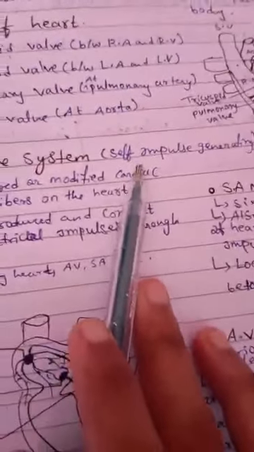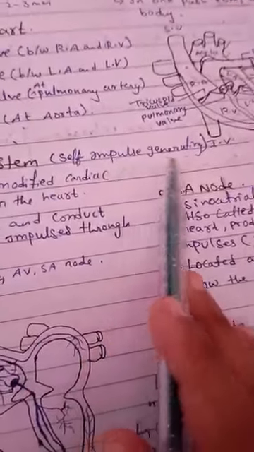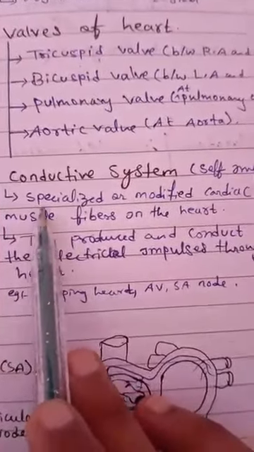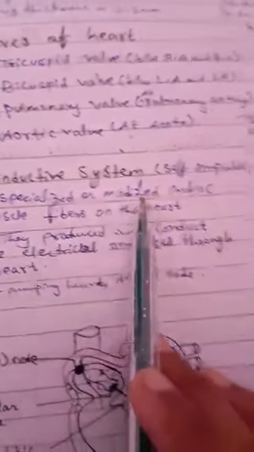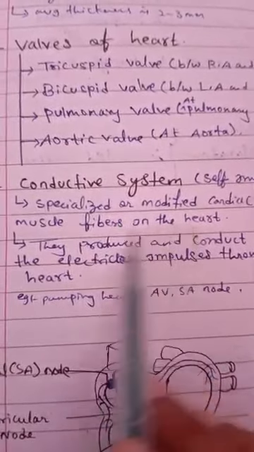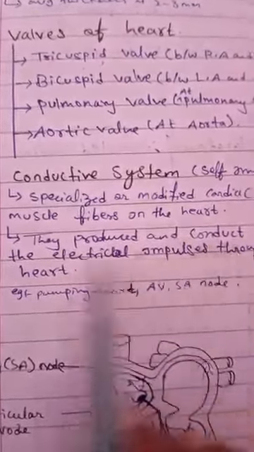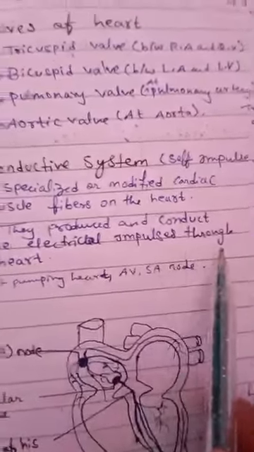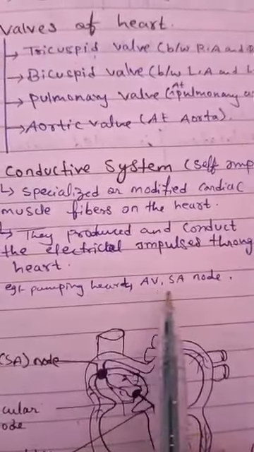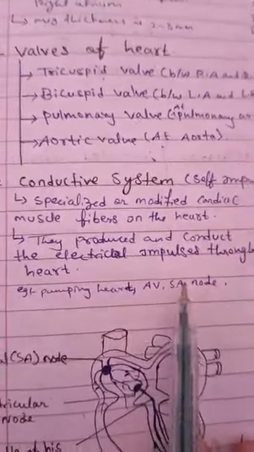Conductive system, self impulse generating. It is a specialized or modified cardiac muscle fiber in the heart. They produce and conduct the electrical impulses through the heart. For the pumping of the heart: AV node, SA node, this kind of.